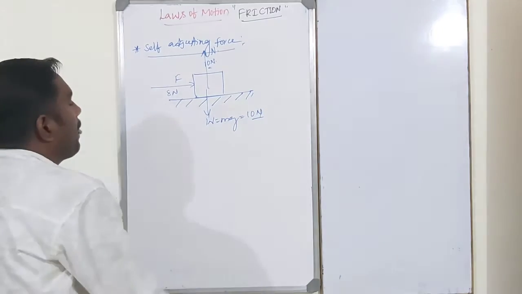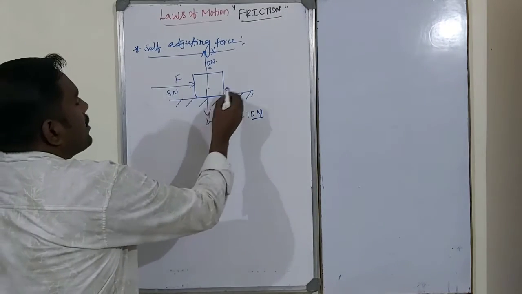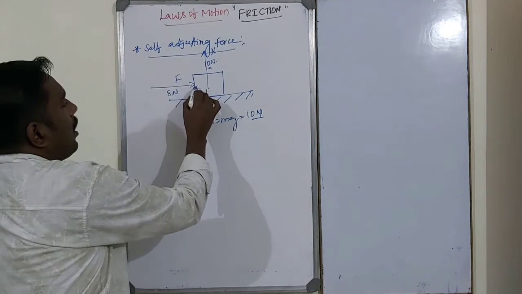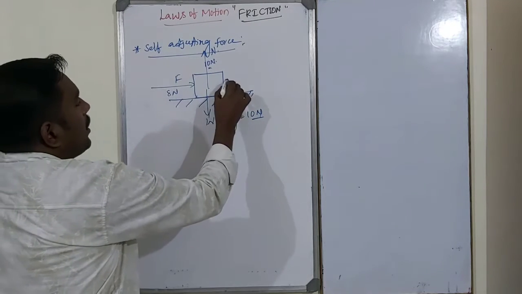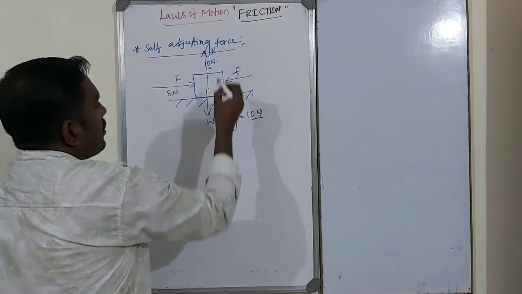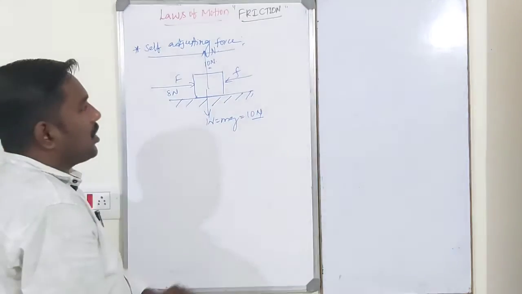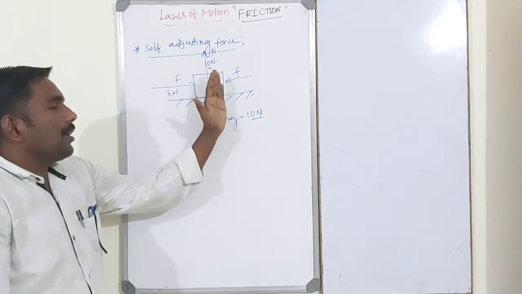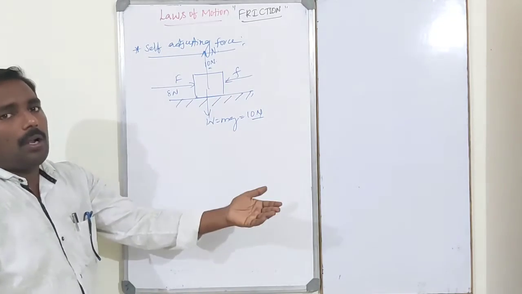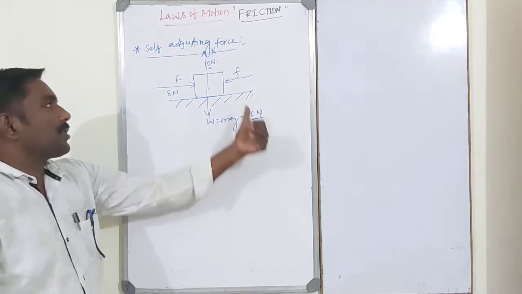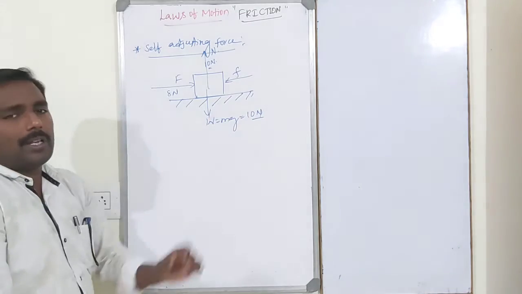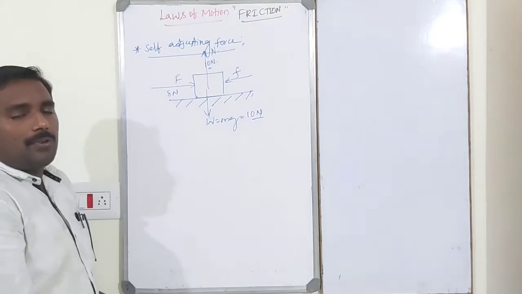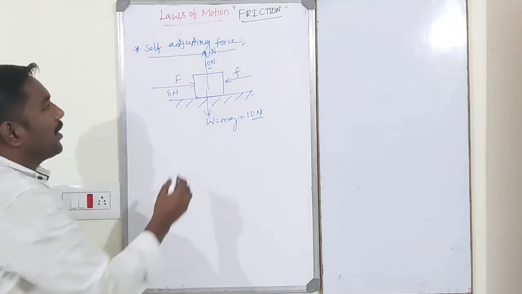So that means whenever some force is applied on the body, there exists another force acting on the body in the reverse direction. Suppose I push the body, an equal and opposite force acts on the other side of the body at the same instant of time. So the body does not slide because an equal and opposite force acts on the other side.